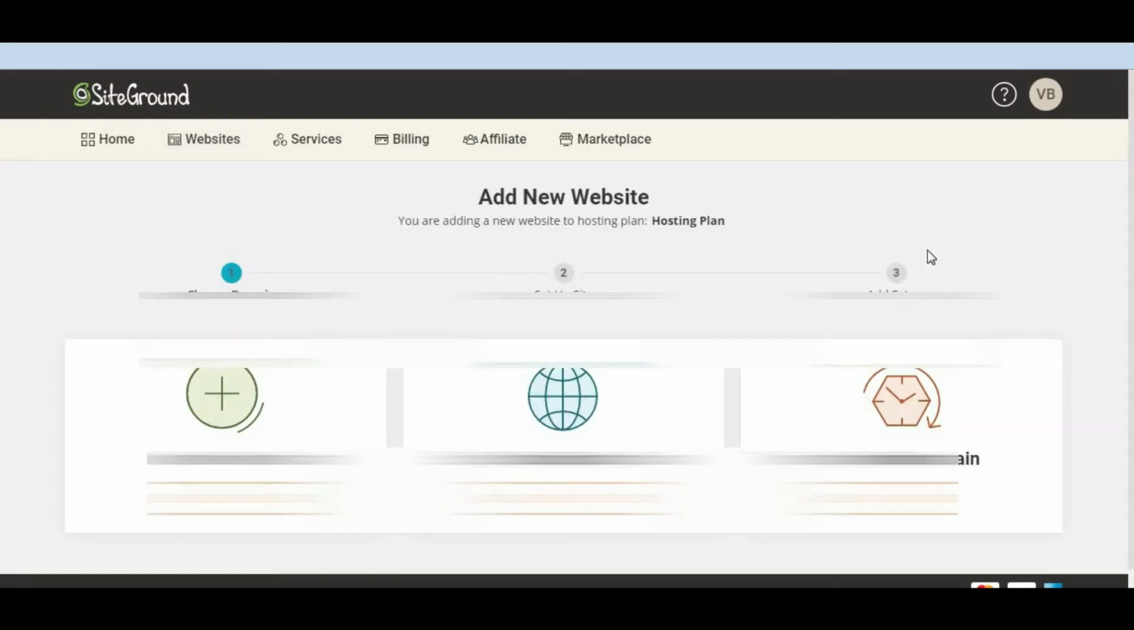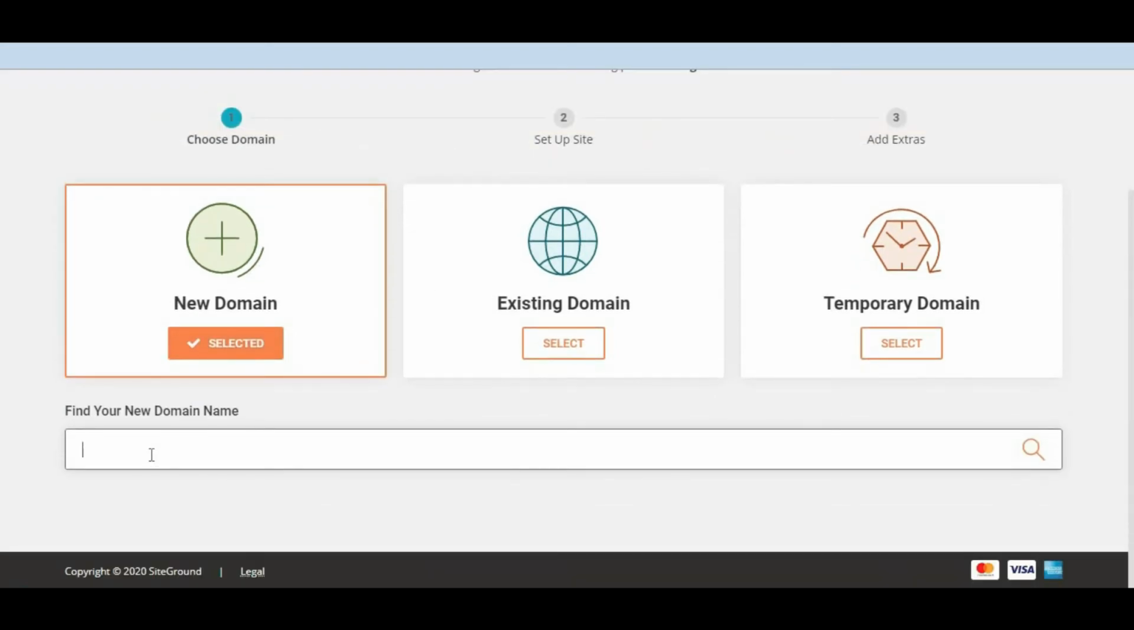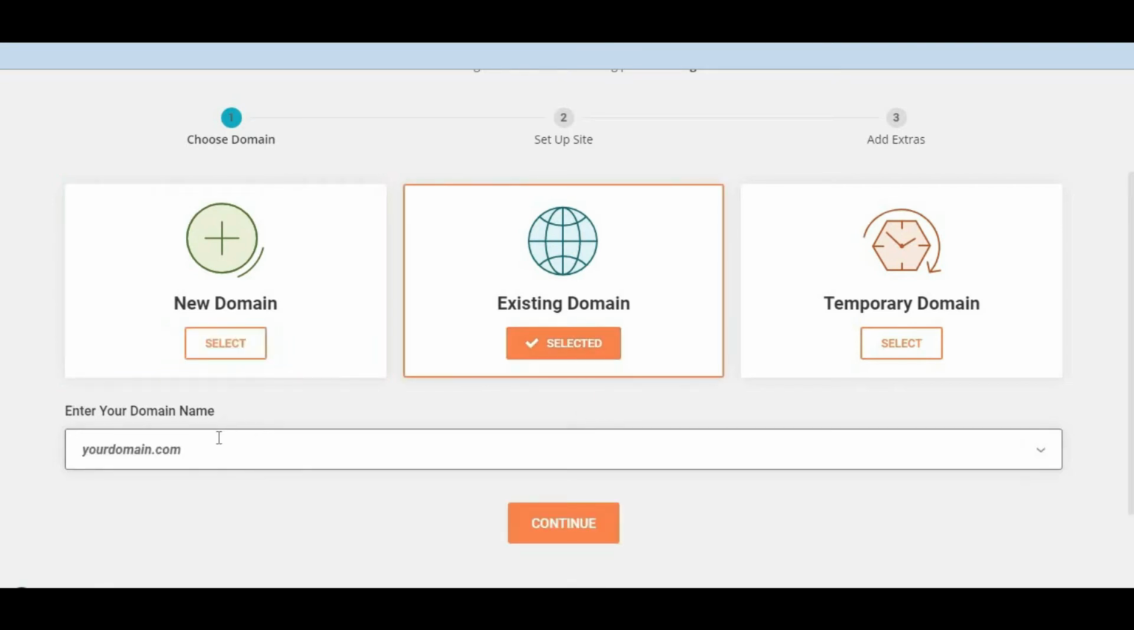Then you will get 3 options: new domain, existing domain and temporary domain. So if you want to purchase a new domain, then select new domain and type the domain that you want to purchase. Or in other case, if you have already purchased a domain from some other website like Namecheap, GoDaddy, then select existing domain. So I will select existing domain and paste the domain that you have already purchased from some other website. But what I will do, I am not going to install WordPress. I have already installed WordPress. So I will show you how to install WordPress through my screenshot.